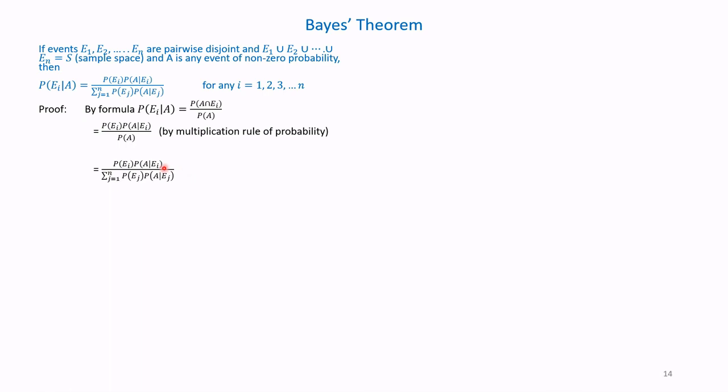So that can be written as probability of Ei into conditional probability of A given Ei has occurred, divided by the sum over j equals 1 to n of probability of Ej into conditional probability of A given Ej has occurred. This is by the result of the theorem of total probability.